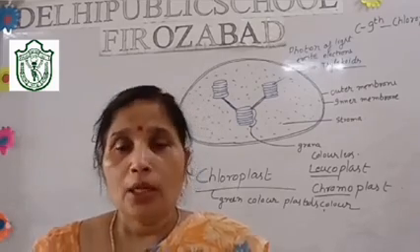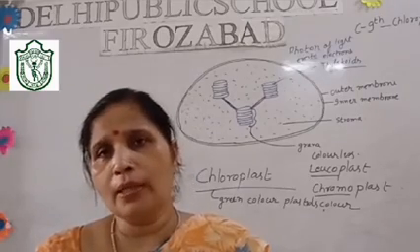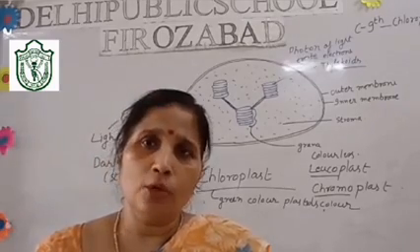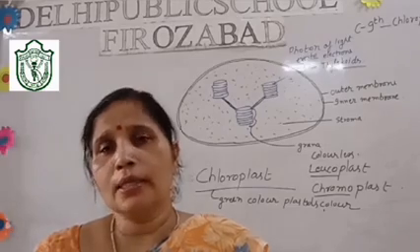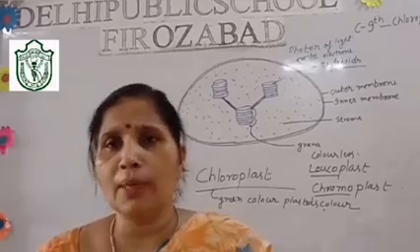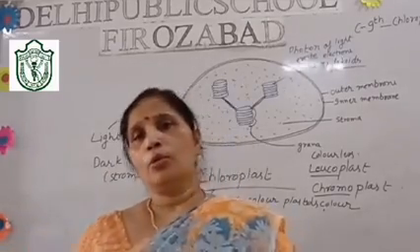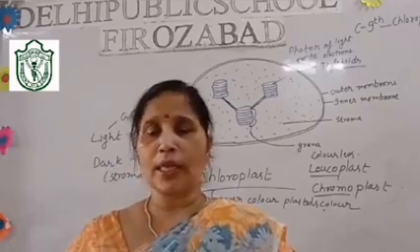Now this energy is taken up by Rubisco, an enzyme, and in this way Rubisco combines with carbon dioxide to form the glucose molecule C6H12O6.